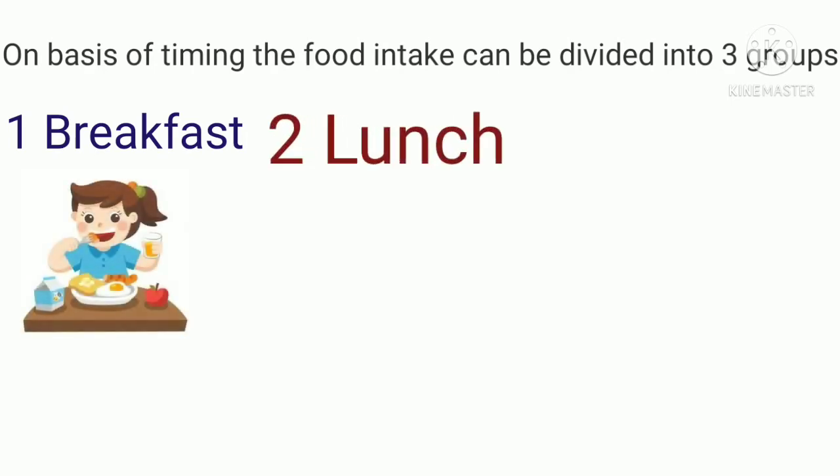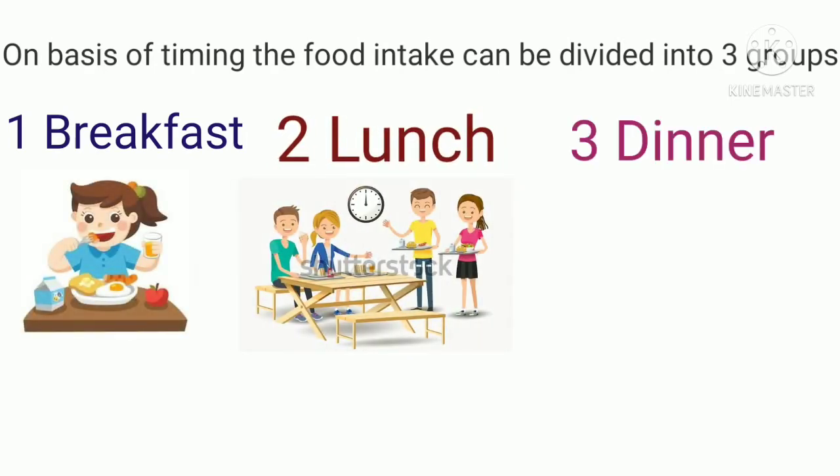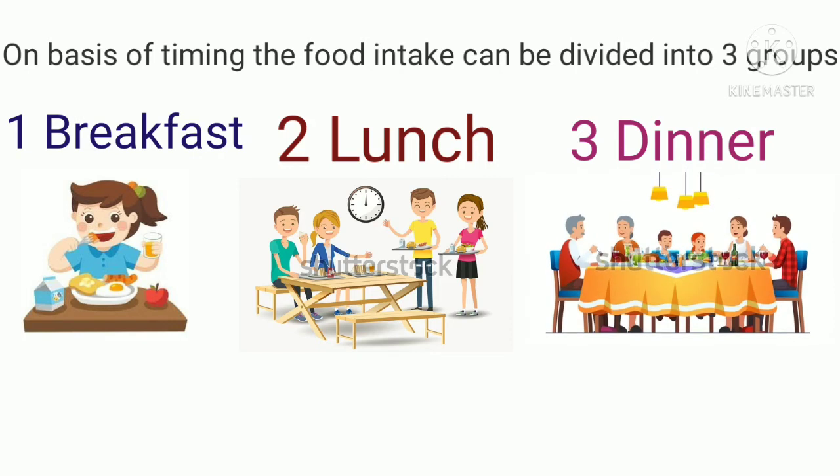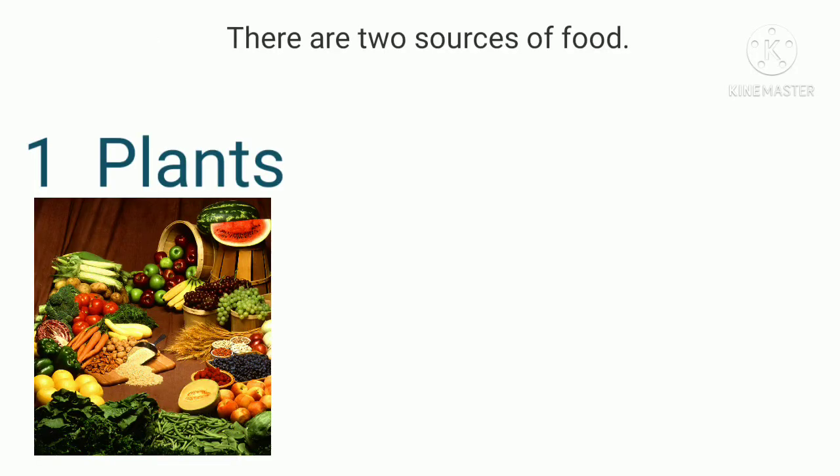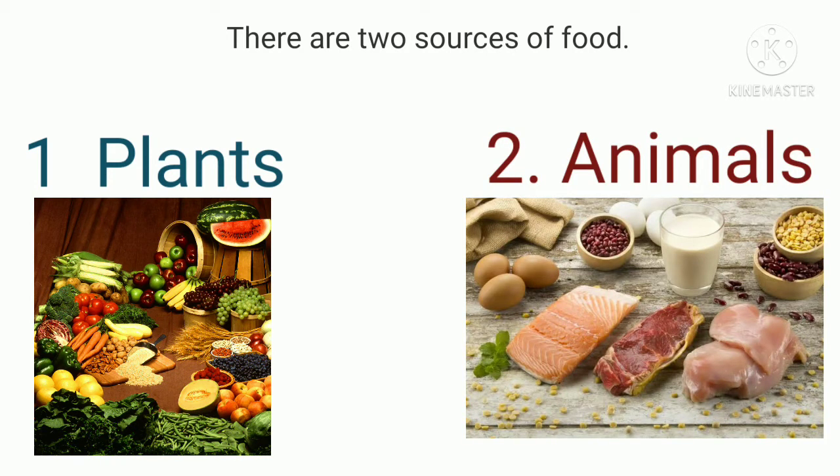On the basis of timing, food intake can be divided into 3 groups. Number 1, breakfast. Number 2, lunch. And number 3, dinner. According to that, most of us take food. There are two sources of food. Number 1 is plants and number 2 is animal sources. We have plenty of plant and animal sources of food.